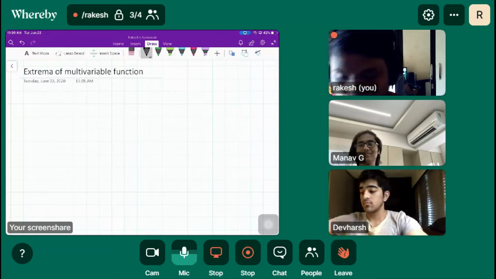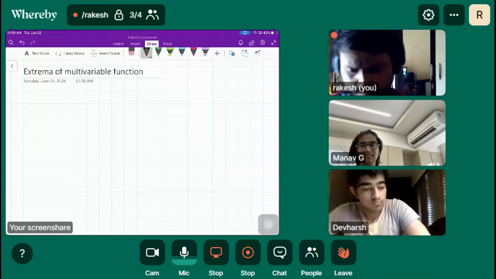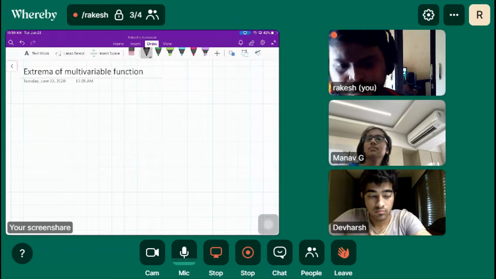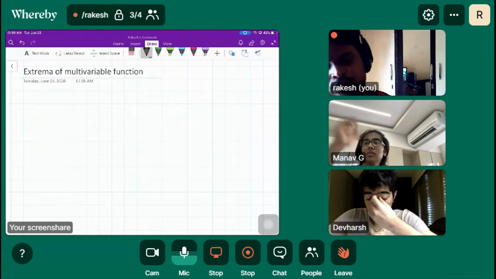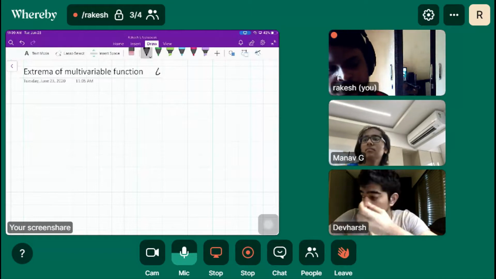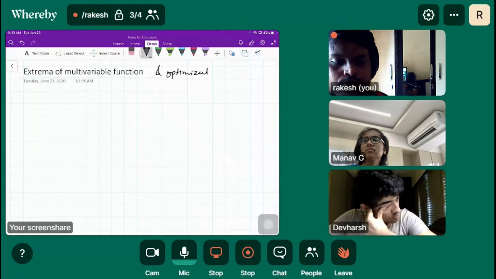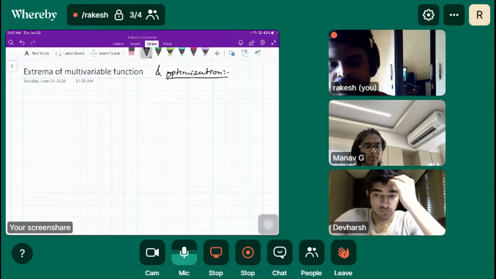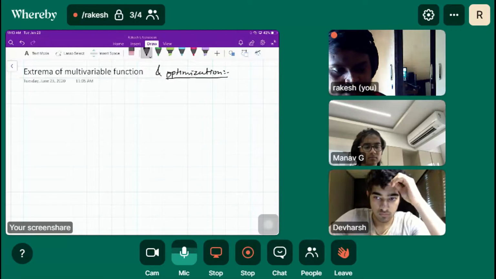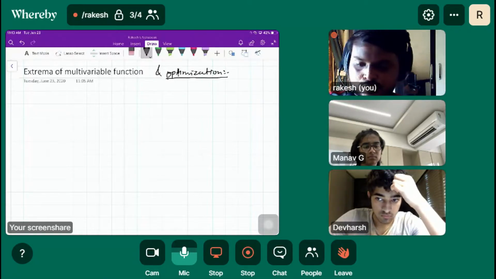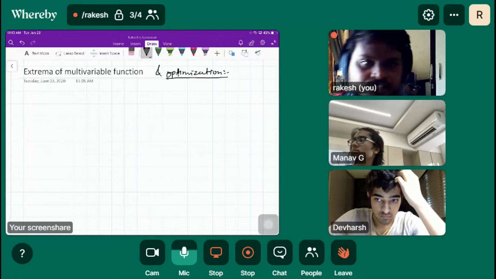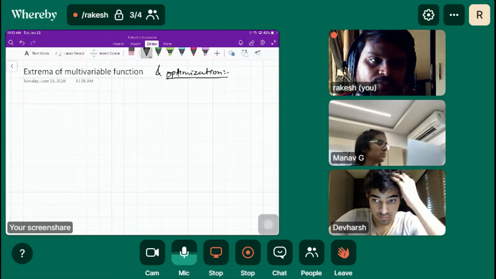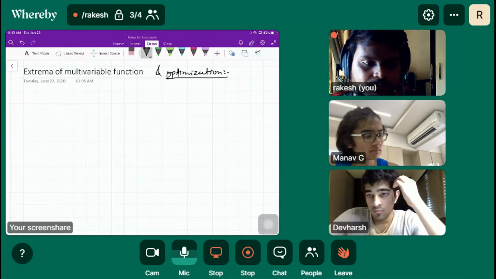Okay, so we had just started the extrema of multivariable functions, and that is optimization. We'll solve one real life example on optimization after this explanation, with a few questions also. Yesterday we were talking about a one variable system, meaning one independent variable.